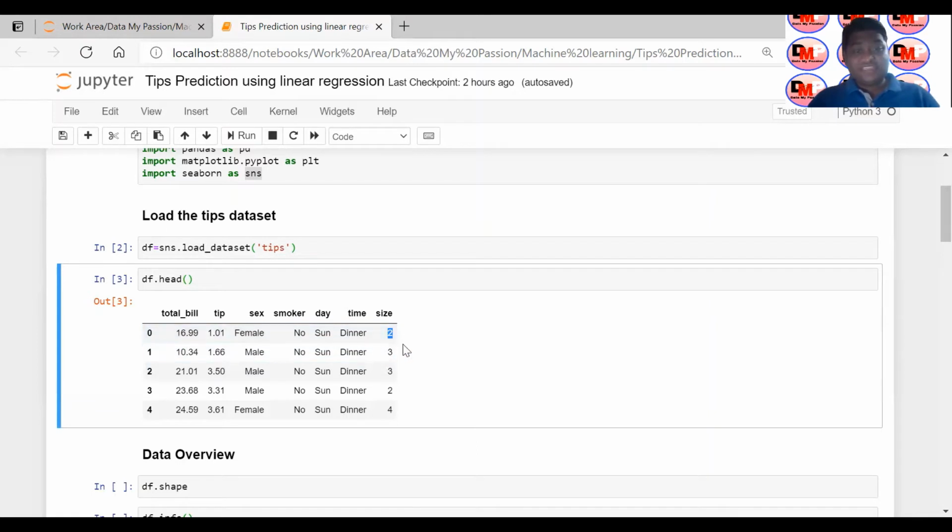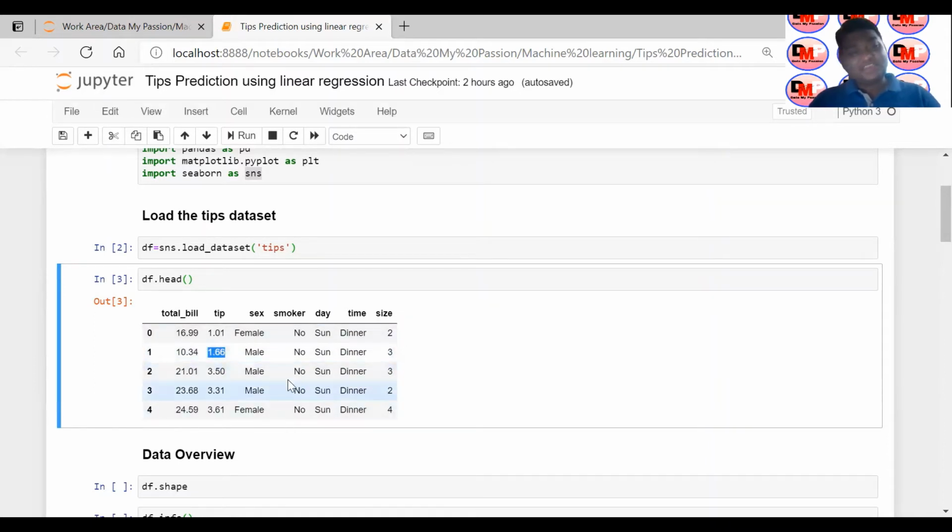So using these features, they have given a tip of around $1.01. So similar kinds of observations have been given in the form of the dataset. If you see the second customer, he had a bill of $10.34, and the customer was male, non-smoker, the day was Sunday, and he was having dinner, with a size of 3, and they have paid a tip of 1.66.